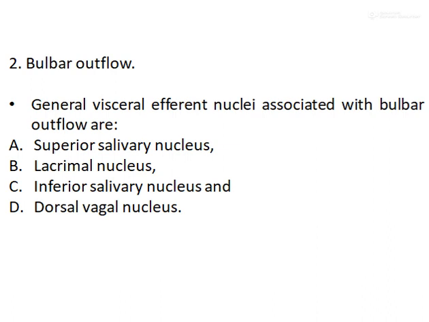Preganglionic fibers traveling in the vagus nerve end in ganglia closely related to the visceral organs such as heart, lung, bronchi, esophagus, and postganglionic fibers arising from these ganglia run a short course to supply smooth muscle and gland in these organs.